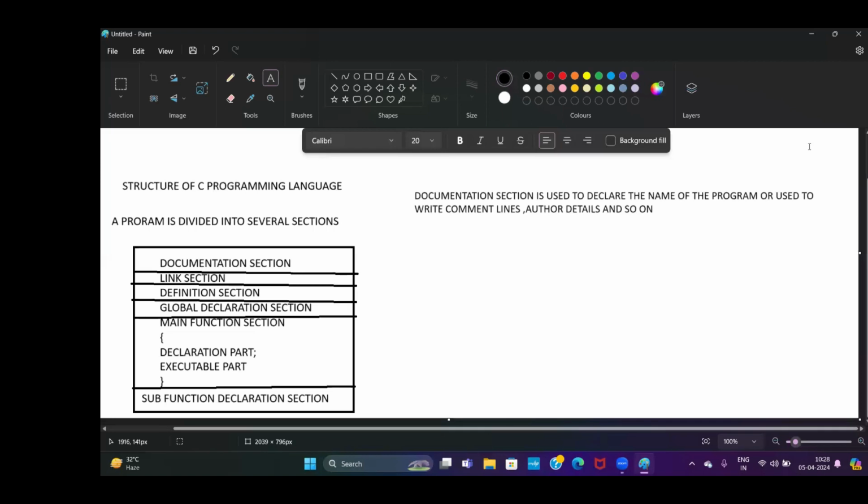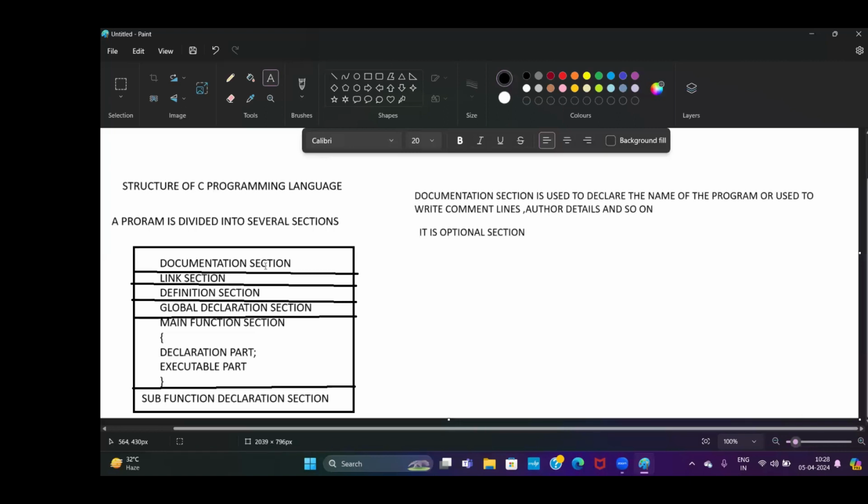It is an optional section. It's your interest. If you want to write, you can write. So the compiler ignores this section. This is just for mentioning some basic idea, the name of the program, or any other details.